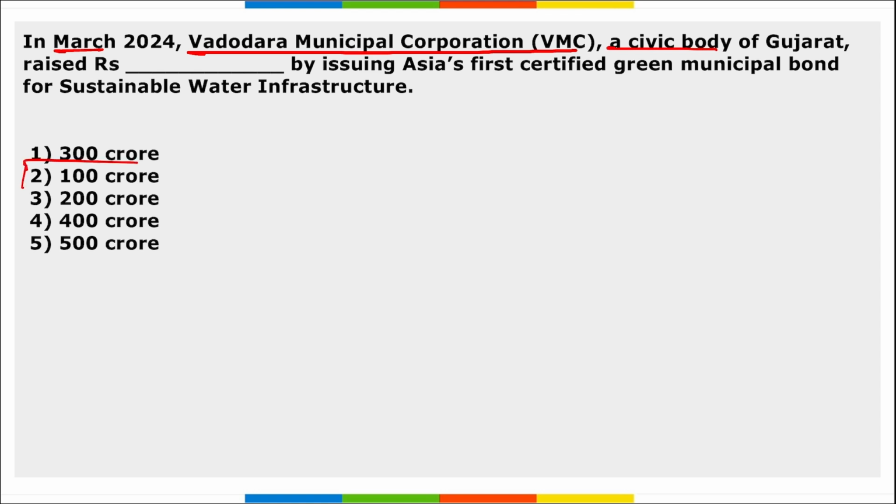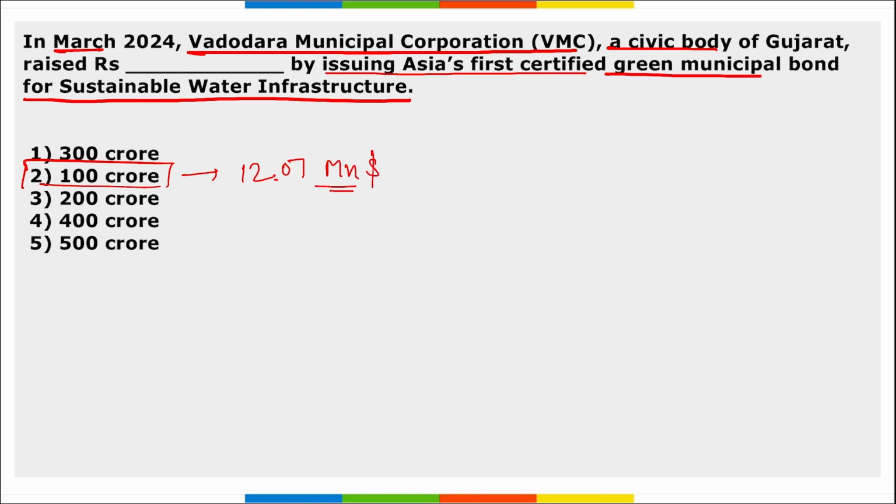Next, in March, Vadodara Municipal Corporation, the civic body of Gujarat, has raised how much amount? They have raised 100 crore rupees by issuing Asia's first certified green municipal bond for sustainable water infrastructure. Right, and this 100 crore rupees is close to 12.07 million dollars. Correct. And as these are municipal bonds, they will have a fixed coupon rate, a semi-annual coupon rate of 7.9%.